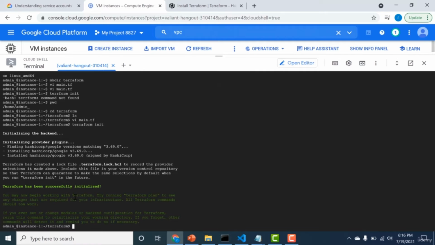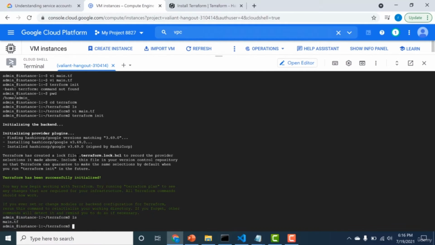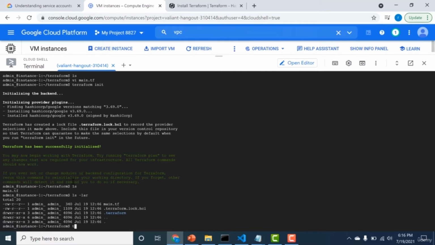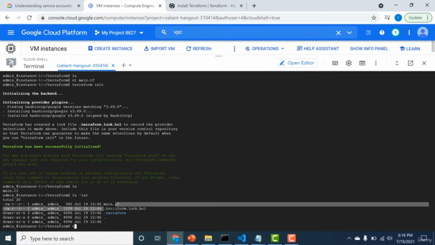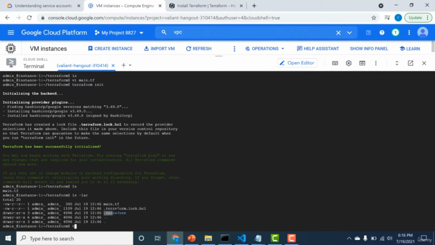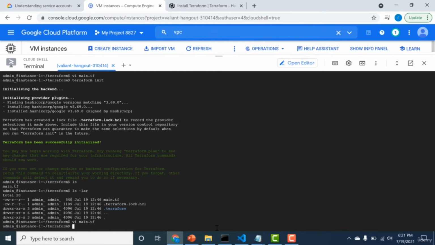The first thing I'll do is I'll run the Terraform init to get the provider. So let me do an ls. So if you do an ls -a, you can see that the .terraform folder has been downloaded.